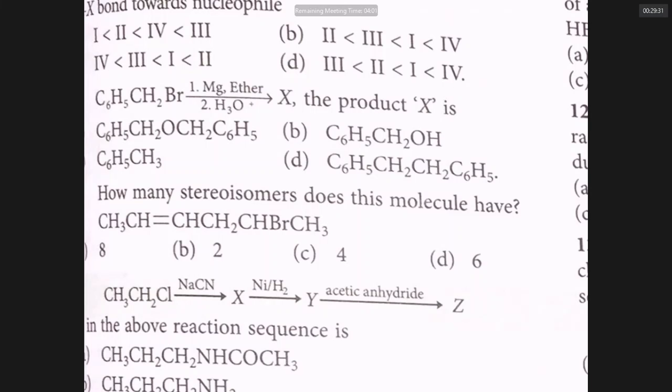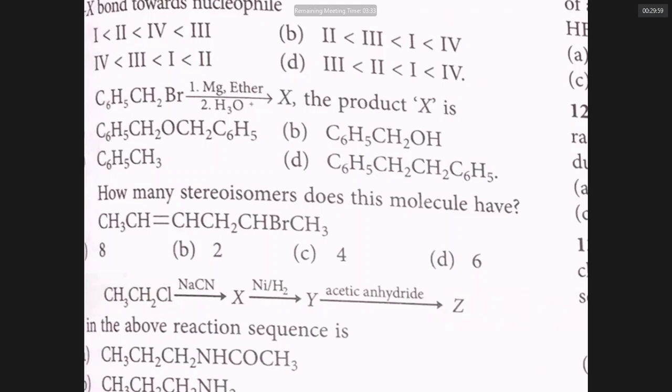When propanamine, any amine, reacts with any acid anhydride, the amine has NH2. In that NH2, one H is replaced by COCH3. COCH3 can be incorporated in the place of hydrogen of NH2. Because this is a previous IIT question, it is a combination question from 3 different ideas.